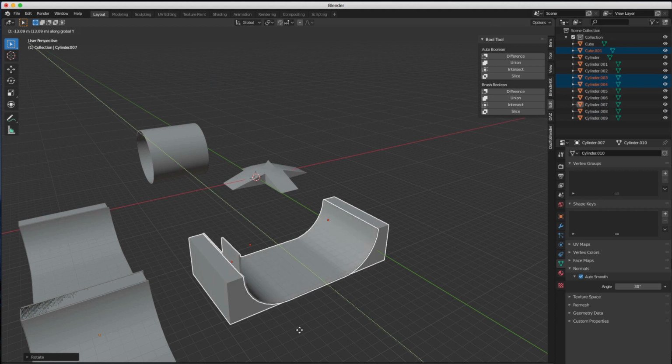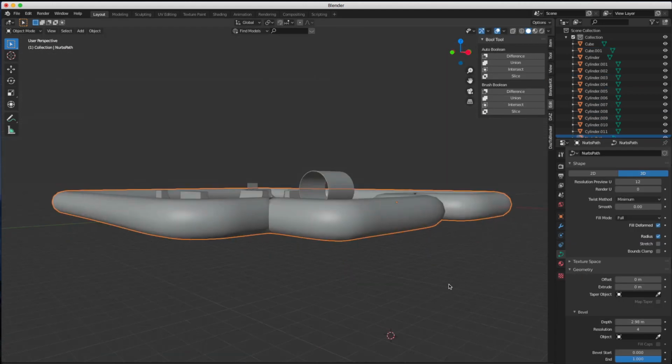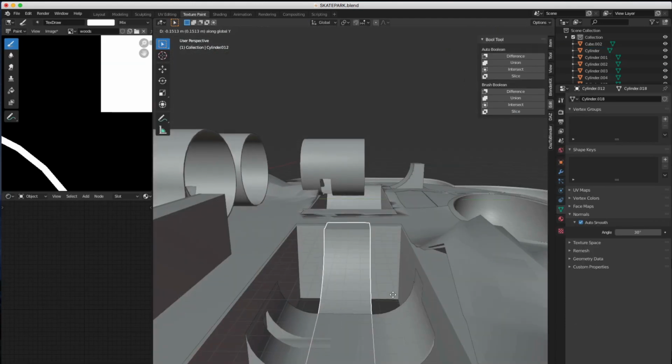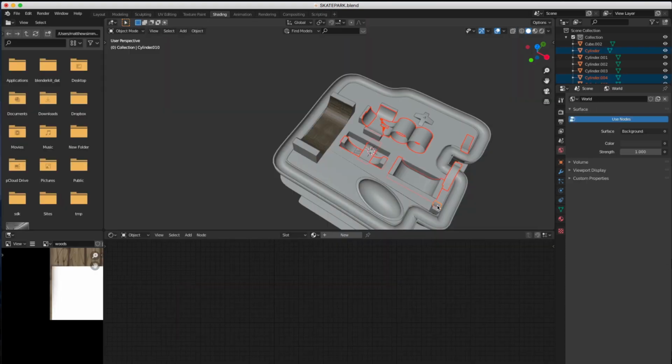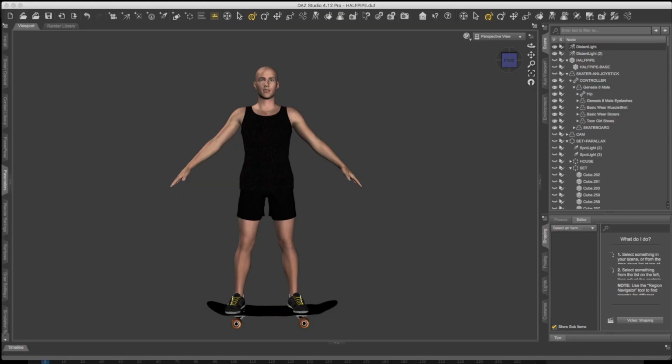So I'm going to build a half pipe. Many half pipes. Now I'm going to build a whole skate park. Many pipes, lots of pools, dips, even a little hidden compartment underneath. Every world should have a little hidden compartment or two. Don't mind the cheesy texture painting, just wanted to get it done. Boom. Next, we gotta work on Jack.